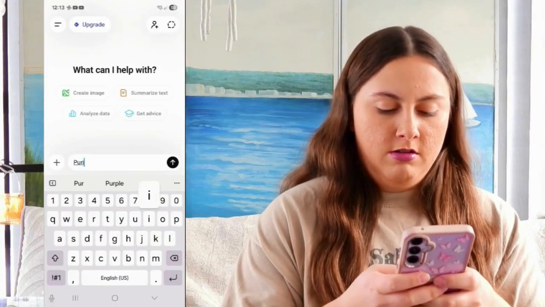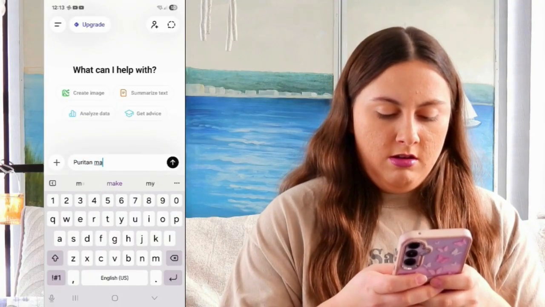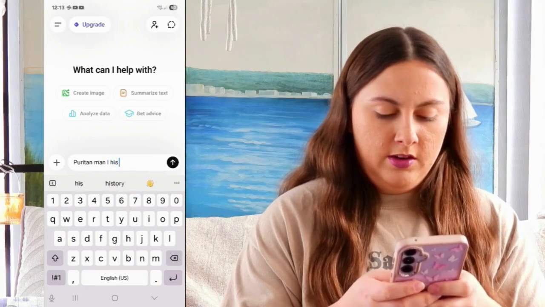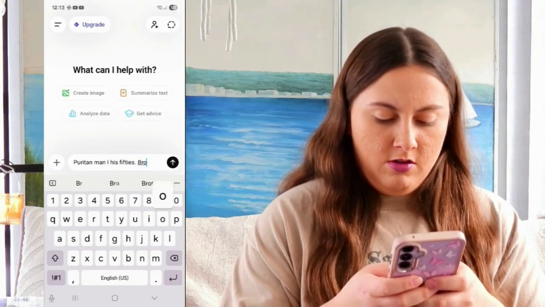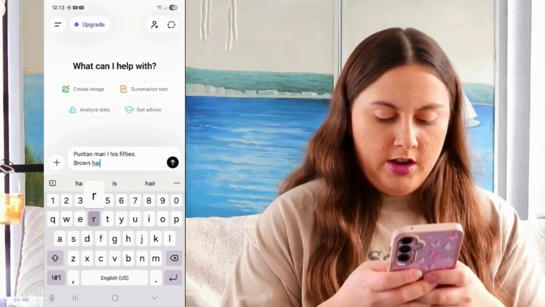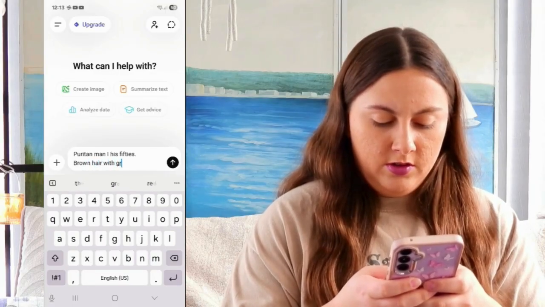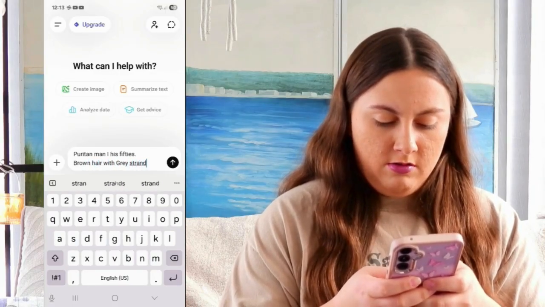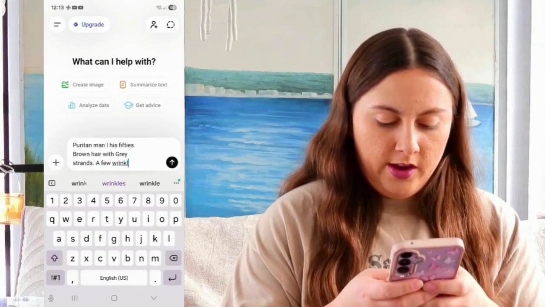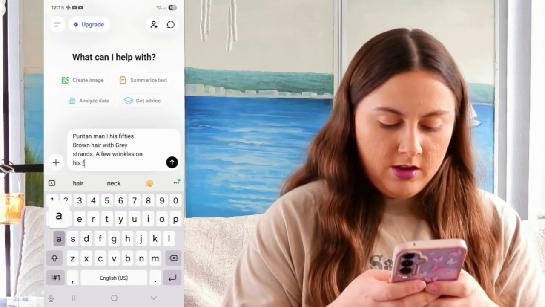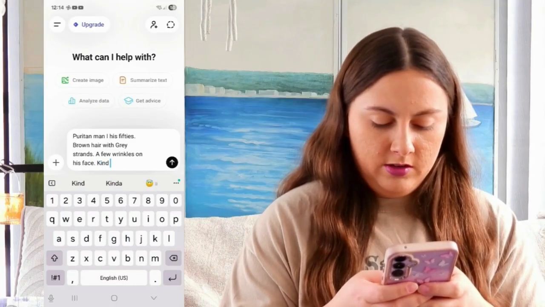So we'll say he is a Puritan man in his 50s, brown hair with gray strands and a few wrinkles on his face, kind eyes.